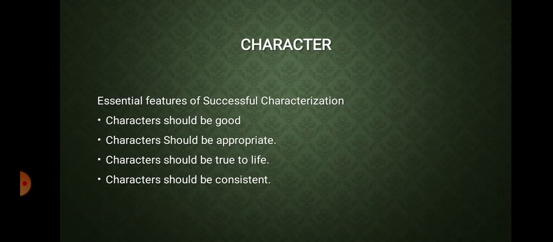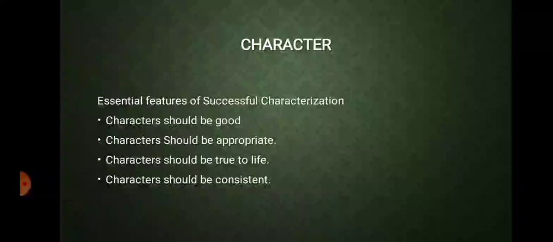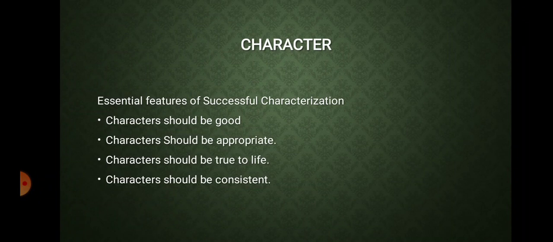Chrestos, in a simple sense, we can say good only, but it is an umbrella term here for all the positive sides. So with goodness, it doesn't mean simply good, but all the qualities which make a person called a good person. That is the first thing. Now the second point is that the character should be appropriate. Here appropriate means propriety. This is the second most important quality. And what exactly does he mean by propriety?